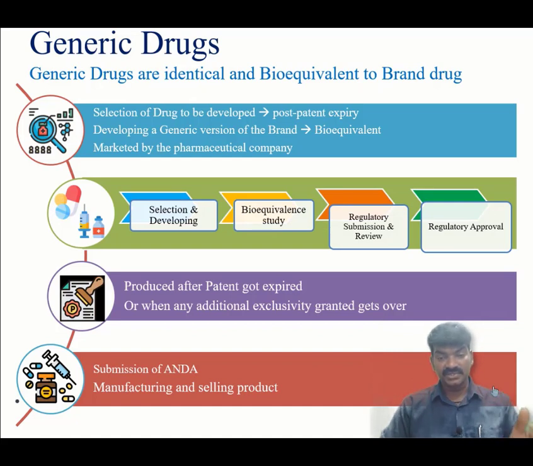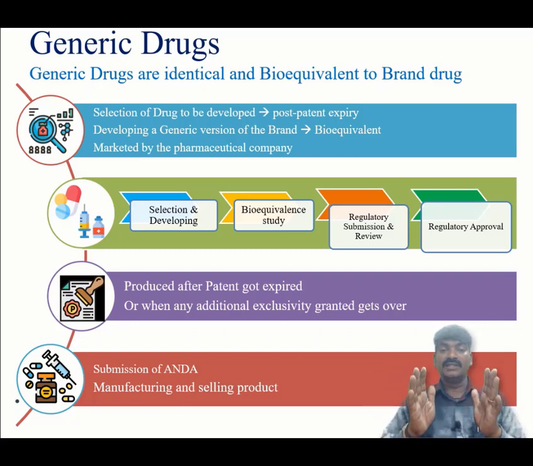Selection and developing, bioequivalent study, regulatory submission and review, and regulatory approval. Selection and developing, yes, we have seen enough on that, and bioequivalent study also I have just explained and clarified. With respect to regulatory submission, with respect to brand, we have submitted in the name of NDA, new drug application. In this one, we have to submit the application in the name of ANDA, that is abbreviated new drug application.